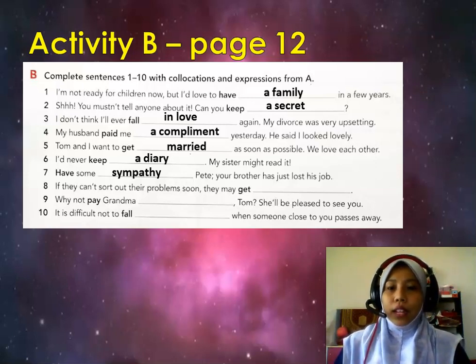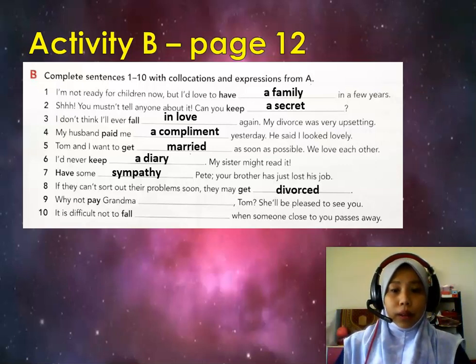Number 8, if they can't sort out their problems soon, they may get divorced. Number 9, why not pay Grandma a visit, Tom? She will be pleased to see you. Number 10, it is difficult not to fall to pieces when someone close to you passes away.